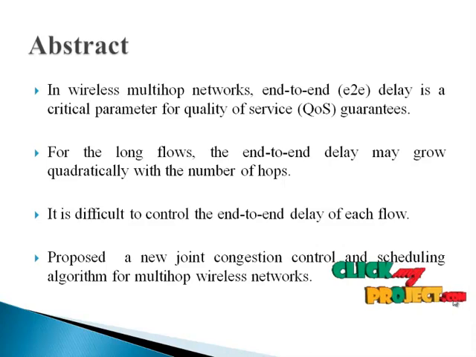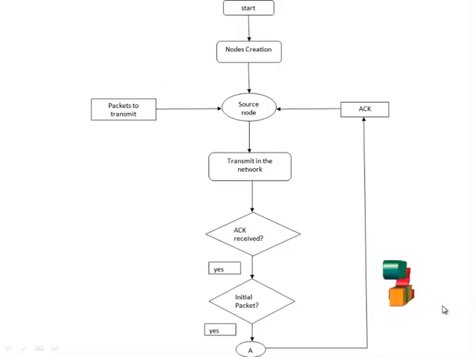The proposed system consists of three components: window-based flow control, virtual rate computation, and scheduling. Here, the main idea of the proposed system is the end-to-end delay of flows. First, by using the window-based flow control, we can tightly control the number of packets inside the network. Second, we use a virtual rate scheduling algorithm with the computed virtual rate as input to schedule the packets. We do not wait for packets to further accumulate before making the scheduling decisions. Let us see the flow of the project.